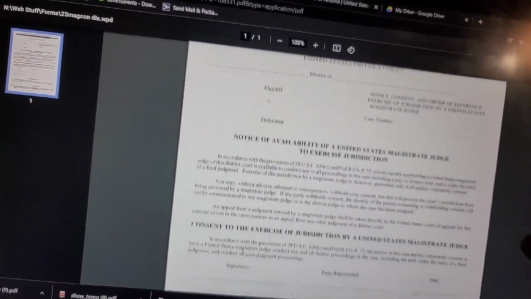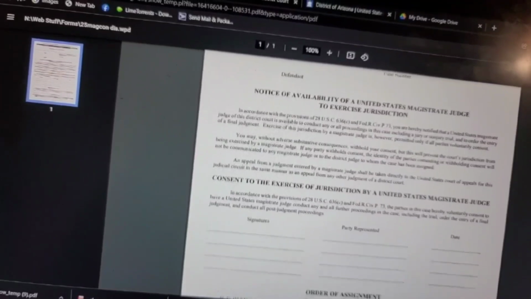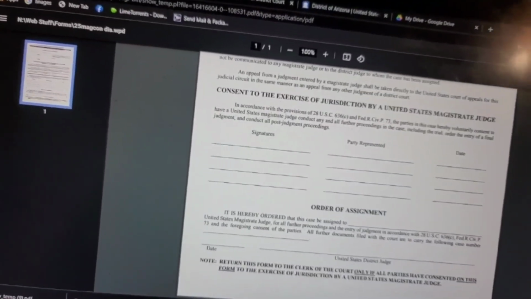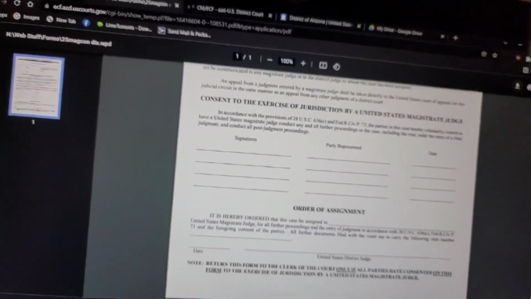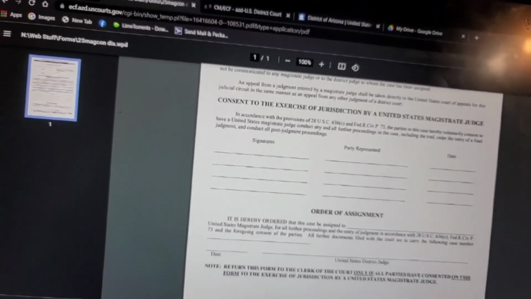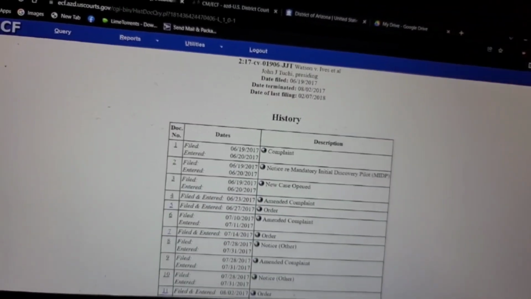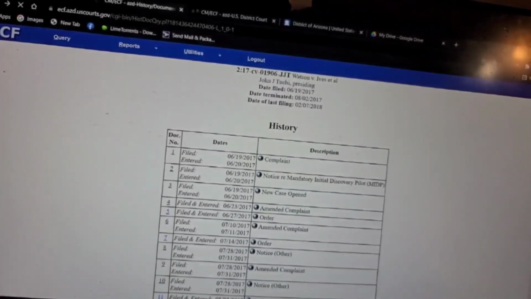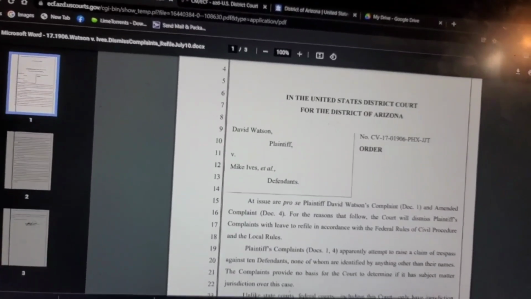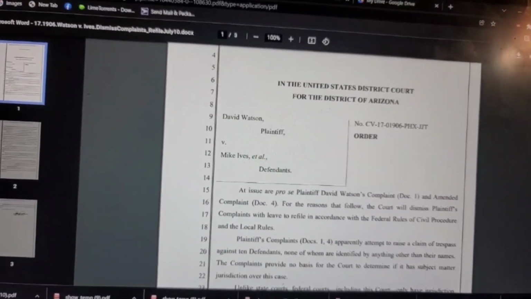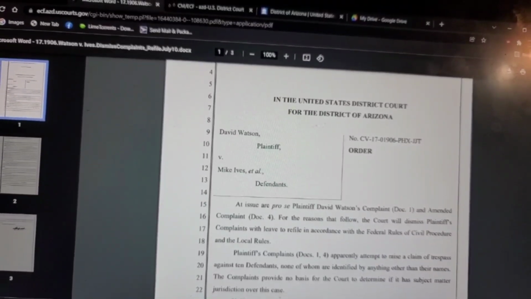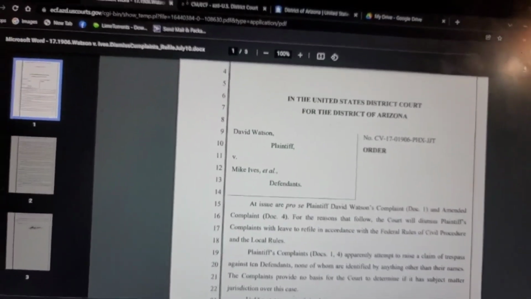View document. Download. Save. Go back. Go back. Okay, we haven't seen number 5, so we're going to click on 5. That cost me 30 cents right now. View document, and here's an order. At issue is pro se plaintiff David Watson's complaint and amended complaint, document number 4.